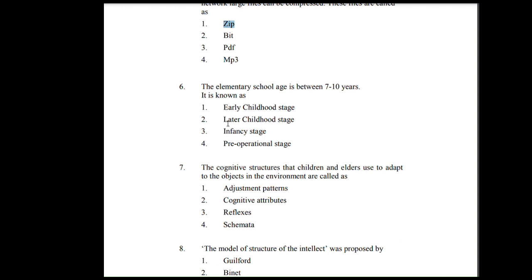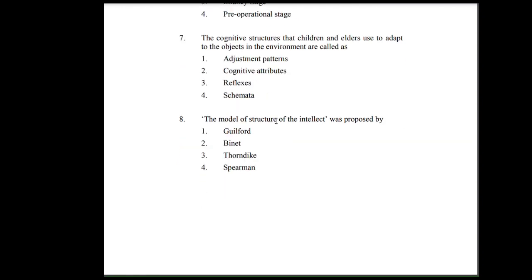Later childhood stage 3. Infancy stage 4. Pre-operational stage. Option 2 is correct. 7. The cognitive structures that children and elders use to adapt to the objects in the environment are called: 1. Adjustment patterns 2. Cognitive attributes 3. Reflexes 4. Schemata. Option 4 is correct.